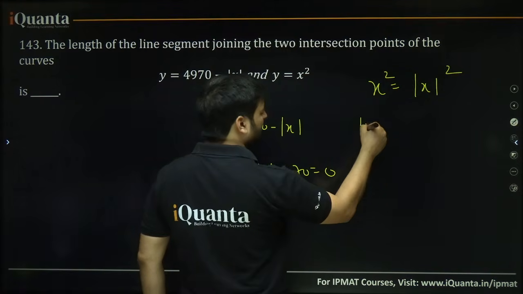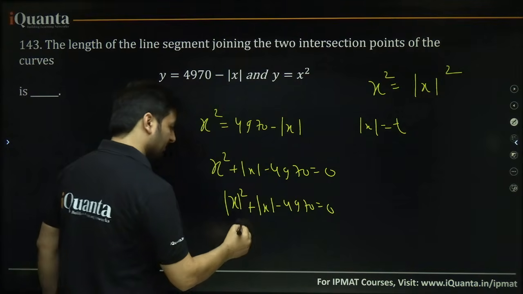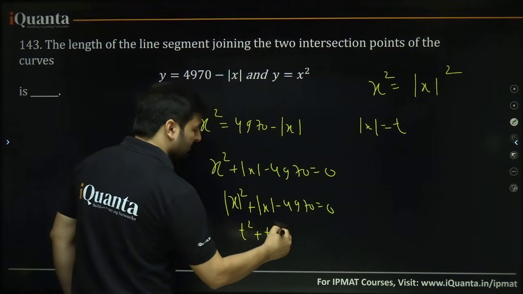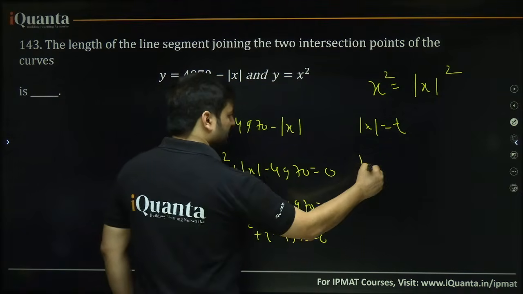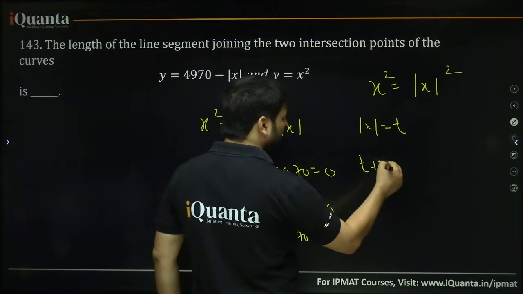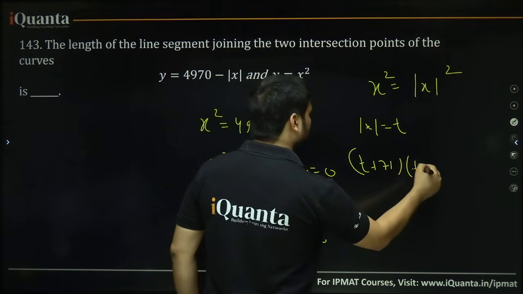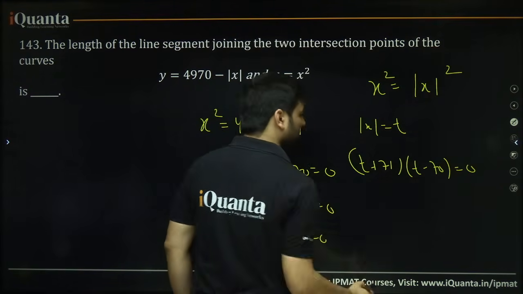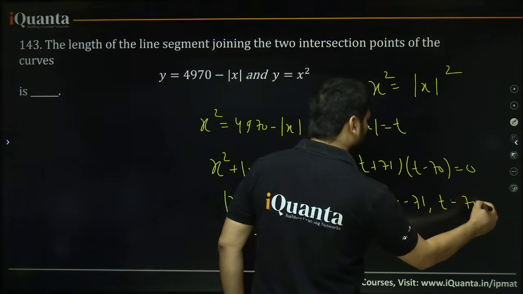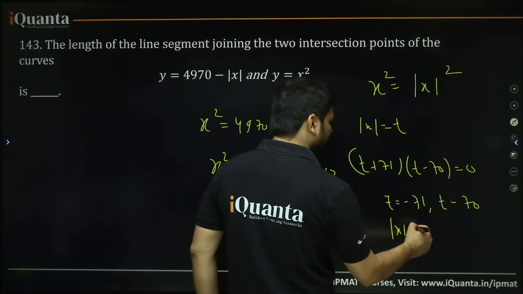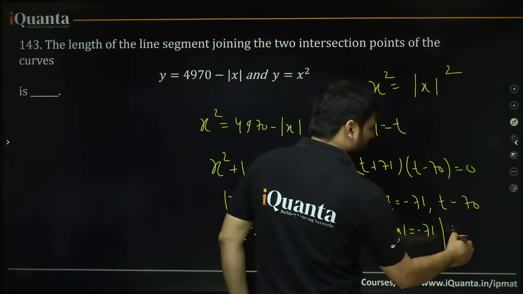Let me take mod x as t for a while. It makes my equation easier. t square plus t minus 4970 equal to 0. Factorize it: t plus 71, t minus 70, equal to 0. There are two roots, t equal to minus 71 and t equal to 70. What is t? t is mod x, so mod x is minus 71, or mod x is 70.